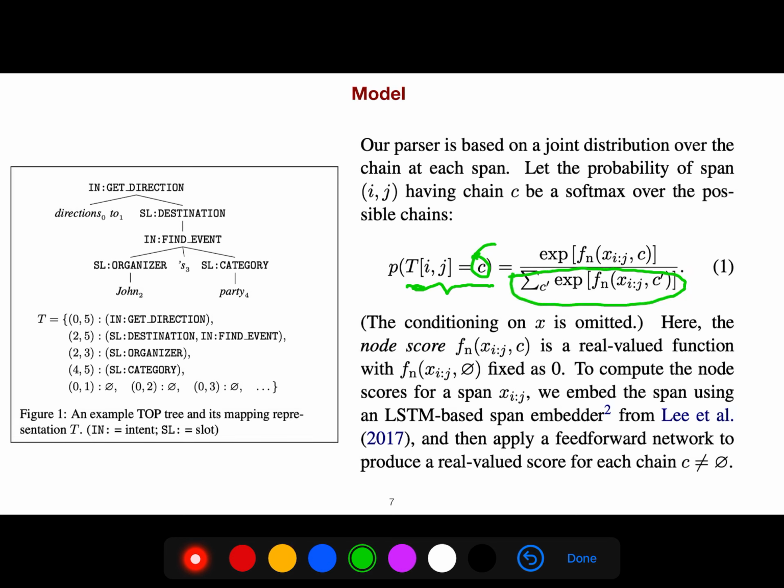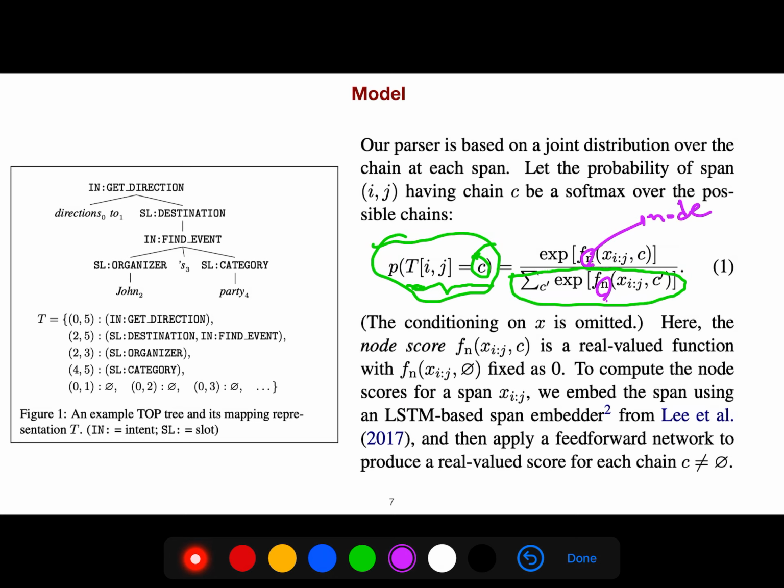This is the probability that span i and j have chain c. So it's a node score. n here stands for node. Later, I will show you that we also have a score for edges.